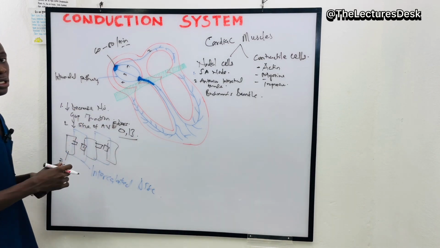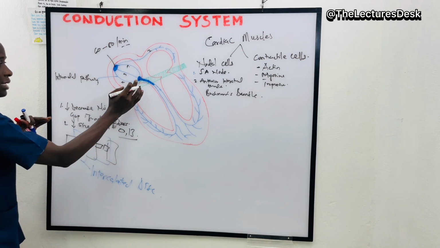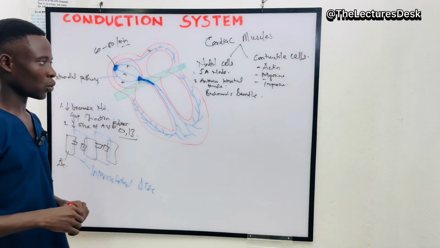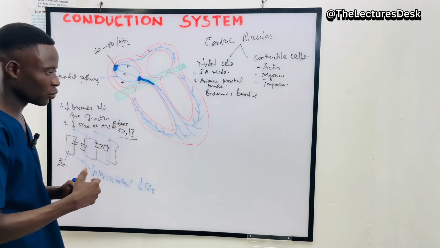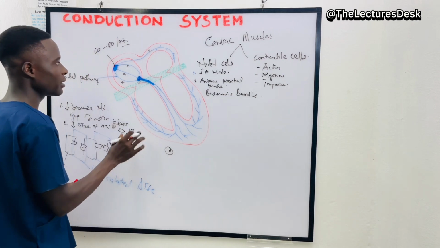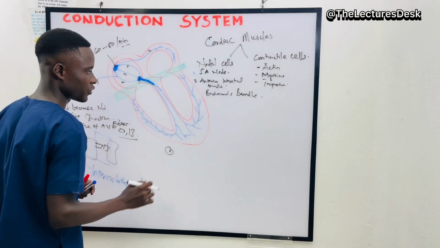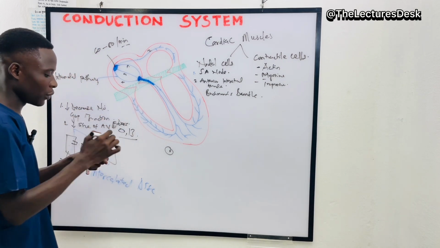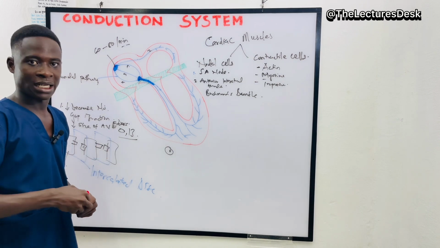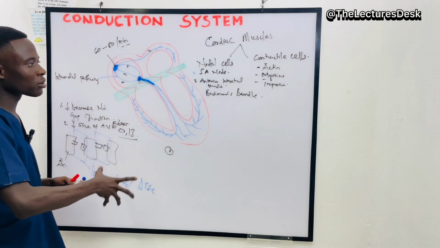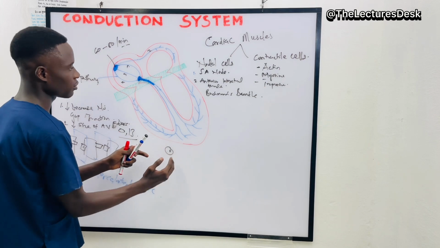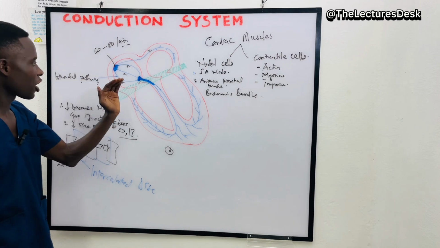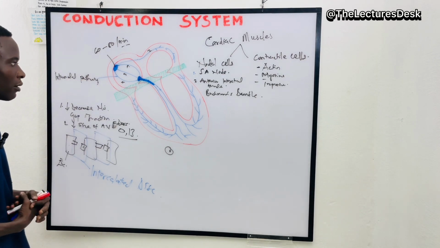Because of that, they conduct at a low rate. This is the reason why there is a delay of the transmission at the AV node, and this delay plays a very important role in the heart. In what way? One, this delay permits the atria to contract before the ventricle, and also permits the ventricle to fill itself with a high amount of blood before it contracts. So this is the actual importance of the delay of the transmission of the electrical impulse at the AV node.